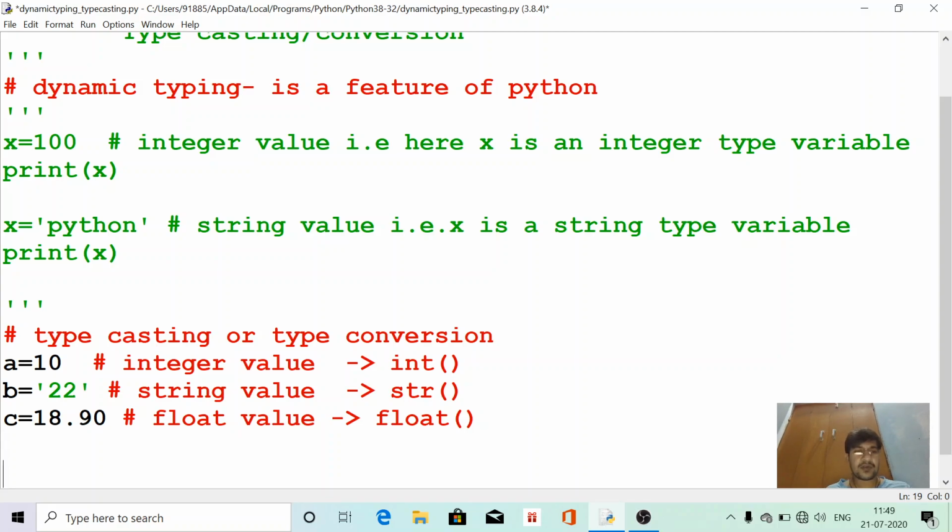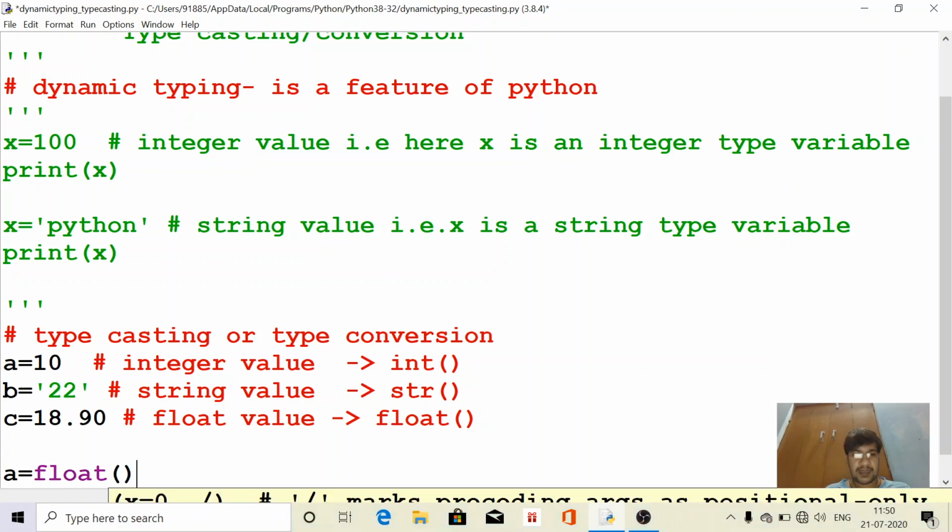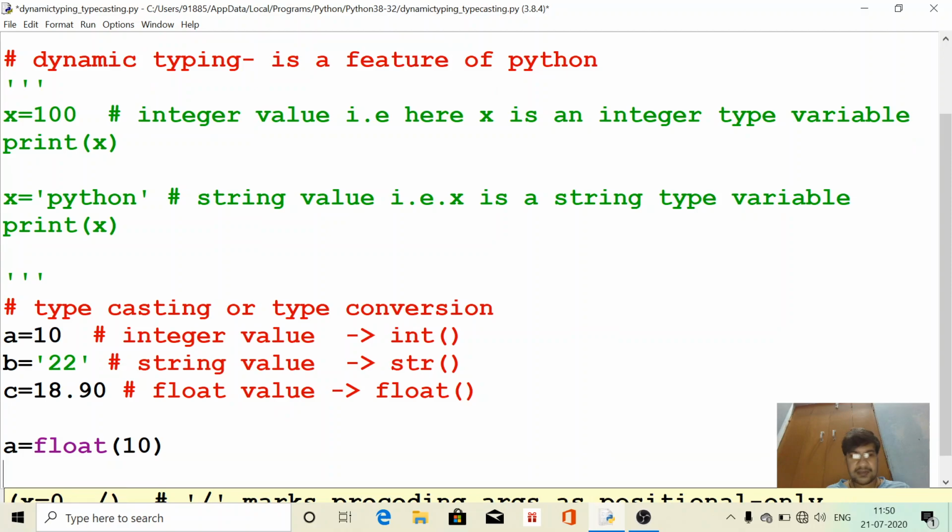If we are going to change a into float type, then we write a equal to float of a. The value of a is 10. Now you can see the output.